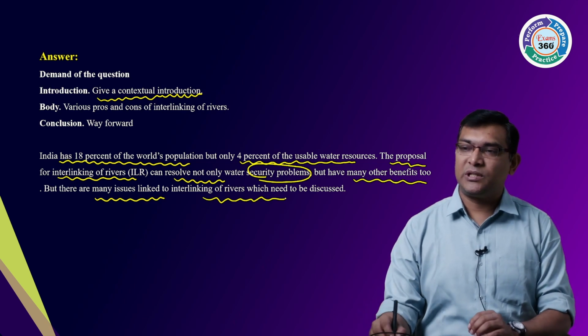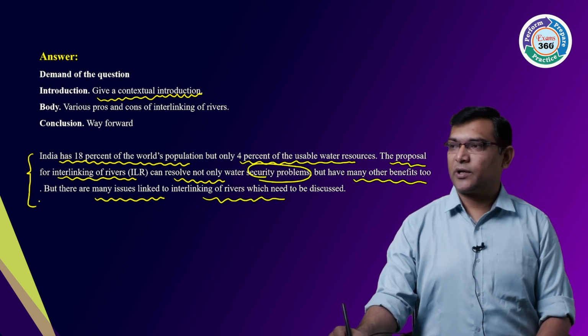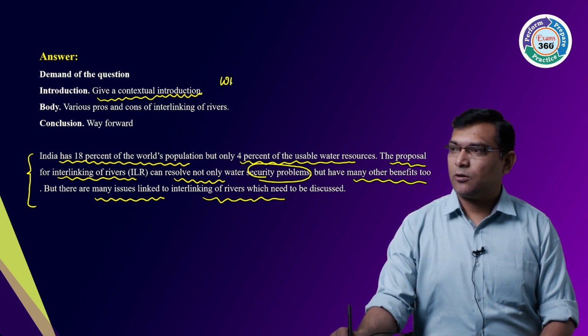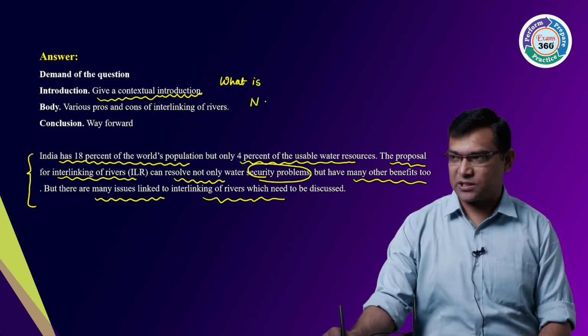Okay, so you can write this point as an introduction, or you can write what is interlinking or the national river linking projects.